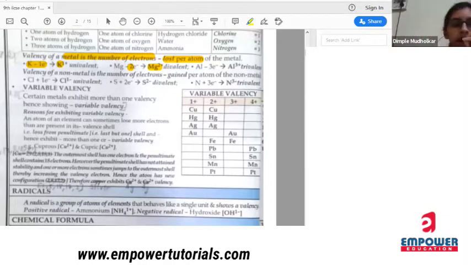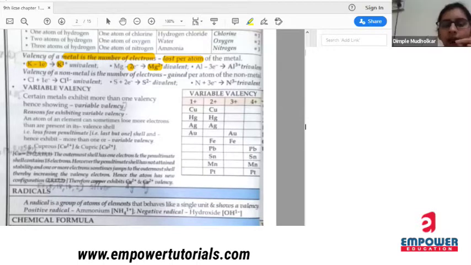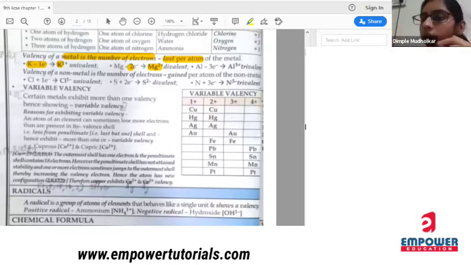Here potassium has a tendency to lose 1 electron, so it is univalent in nature. Okay, who asked me the doubt? Aditya. Aditya, did you understand? Yes, ma'am. Magnesium, it loses 2 electrons. That's why it is divalent. Aluminium, it loses 3 electrons, so it is trivalent.